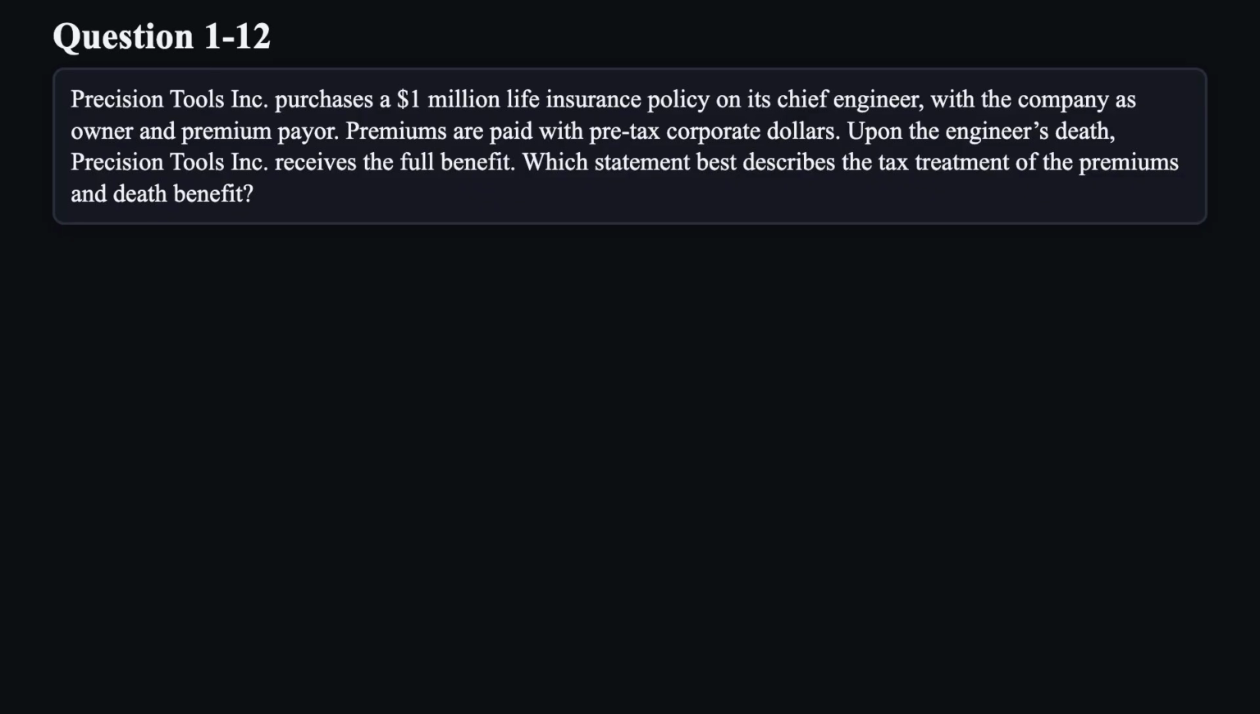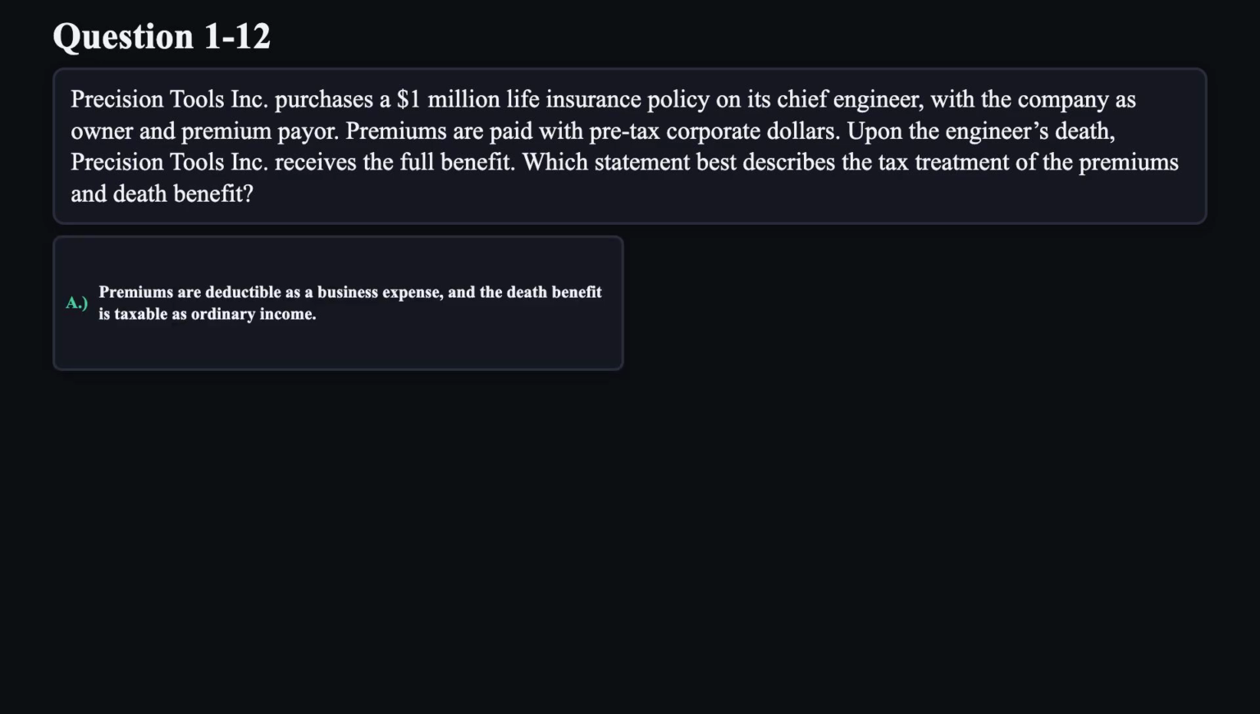Question 12. Precision Tools, Inc. purchases a $1 million life insurance policy on its chief engineer, with the company as owner and premium payer. Premiums are paid with pre-tax corporate dollars. Upon the engineer's death, Precision Tools, Inc. receives the full benefit. Which statement best describes the tax treatment of the premiums and death benefit?